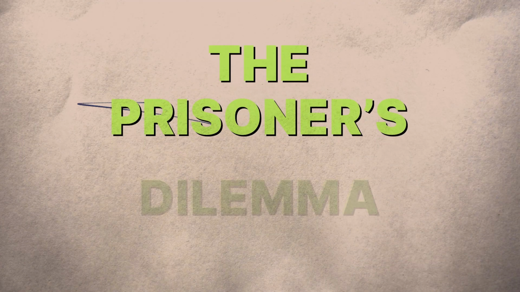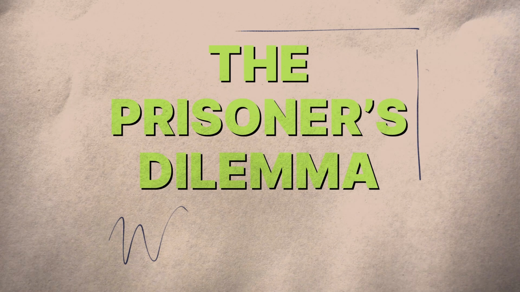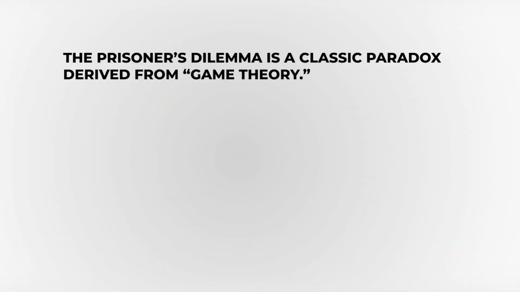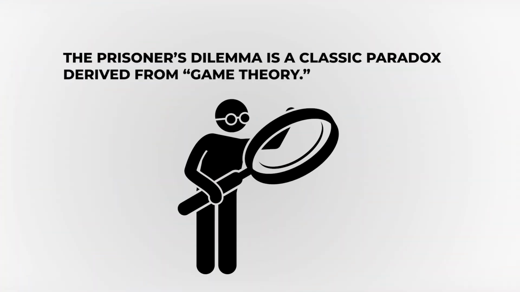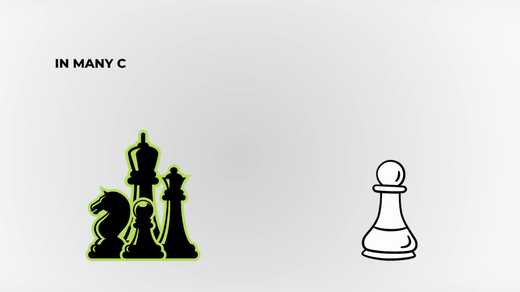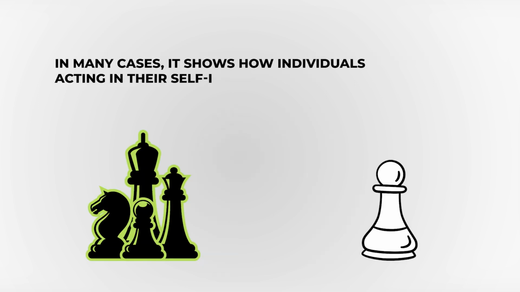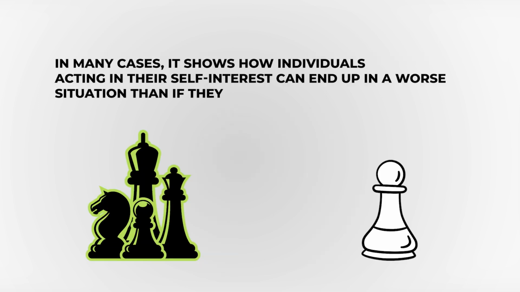The prisoner's dilemma. The prisoner's dilemma is a classic paradox derived from game theory. This is a field of mathematics that analyzes situations in which individuals, or players, make decisions that affect each other. In many cases, it shows how individuals acting in their self-interest can end up in a worse situation than if they had cooperated.